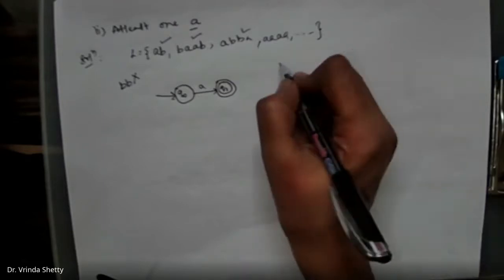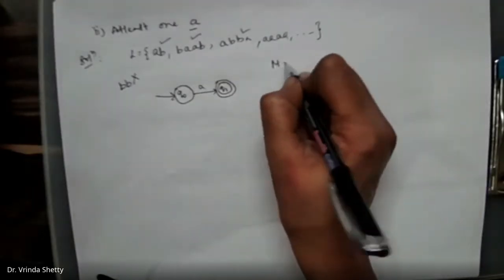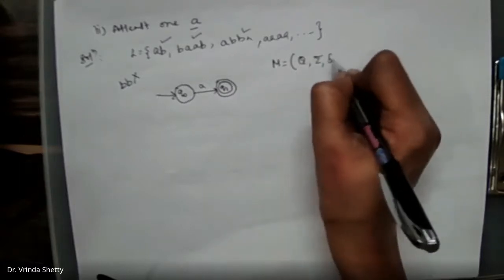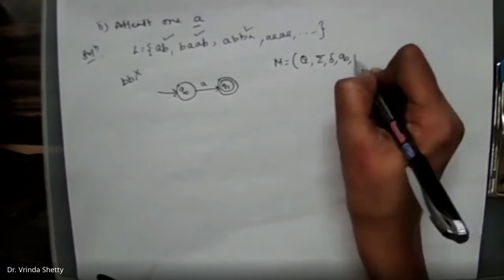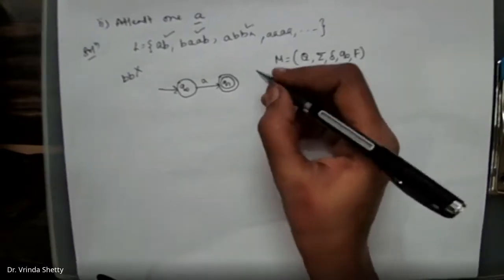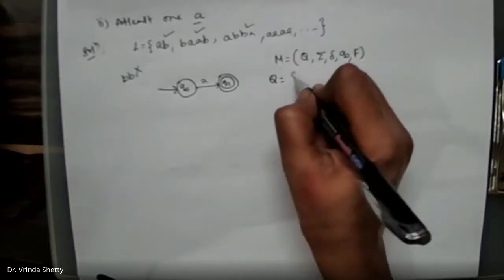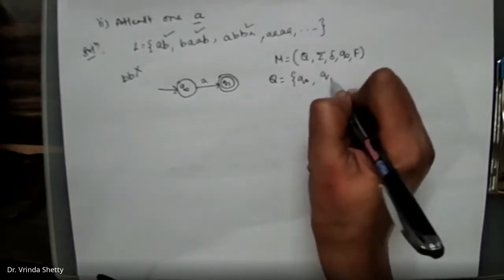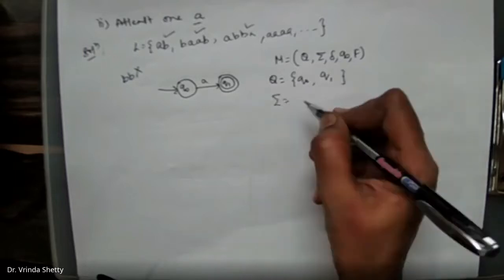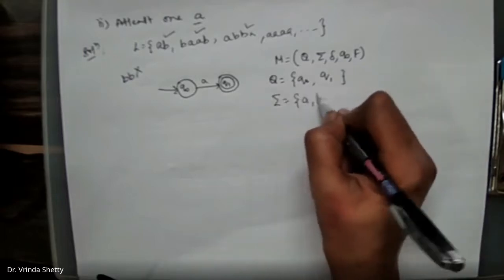Only one A is accepted. Now the five tuples of our DFSM: M is equal to Q, sigma, delta, Q naught, F. Q is Q naught, Q1. Input alphabet sigma is A, B.